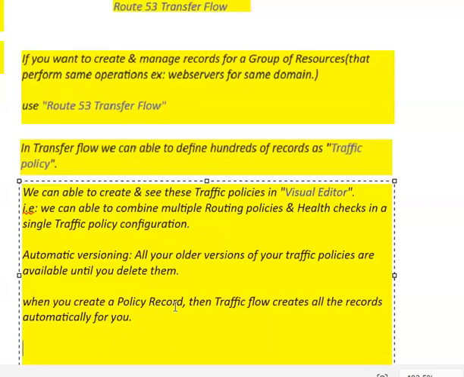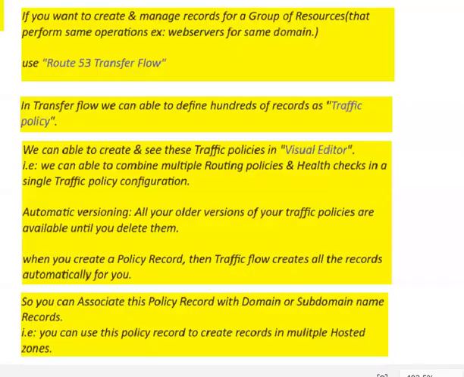You can use this policy record to create records in your hosted zone. Can you use it in a single hosted zone, or multiple hosted zones? Multiple hosted zones also you can use.